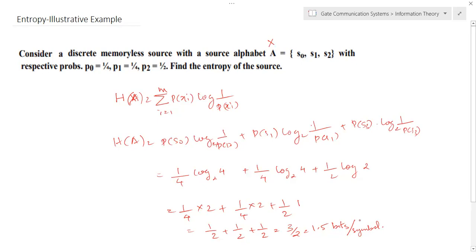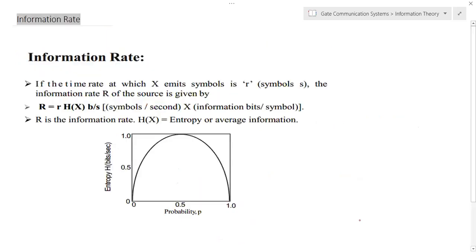Okay, and now we can discuss another concept, that is information rate. What do you mean by information rate? Already we discussed information, then average information. Now we'll discuss information rate. If the rate at which X emits symbols is r, that is, a discrete memoryless source transmits r symbols per second, then the information rate R we can define as r times the average information, in bits per second.